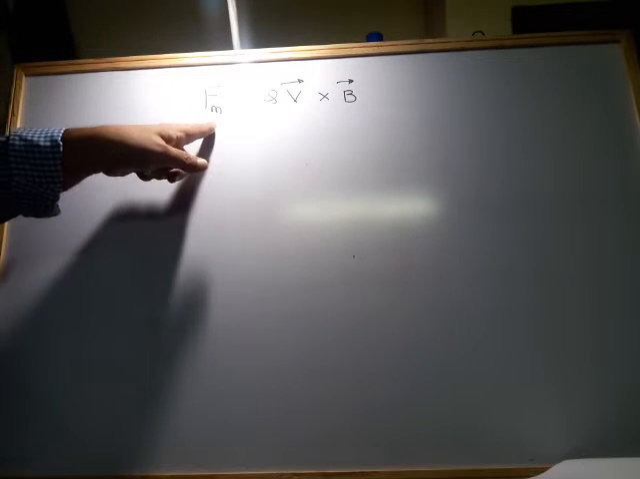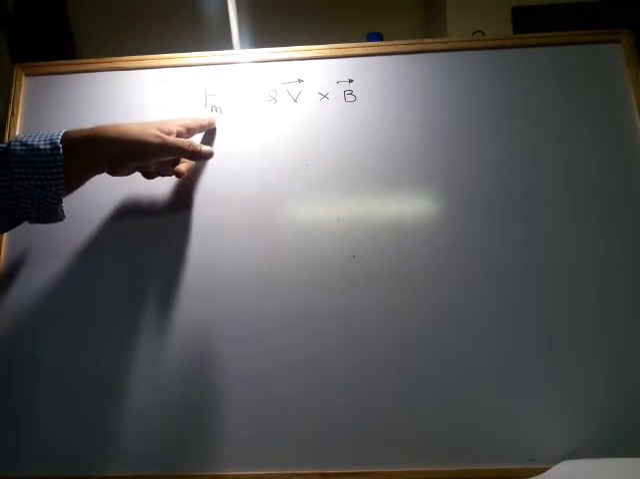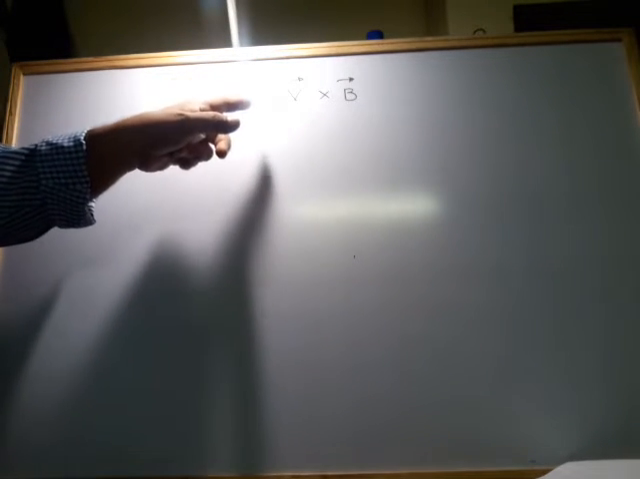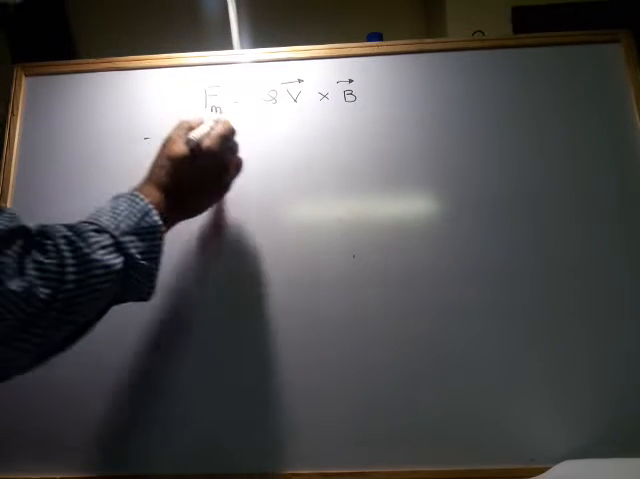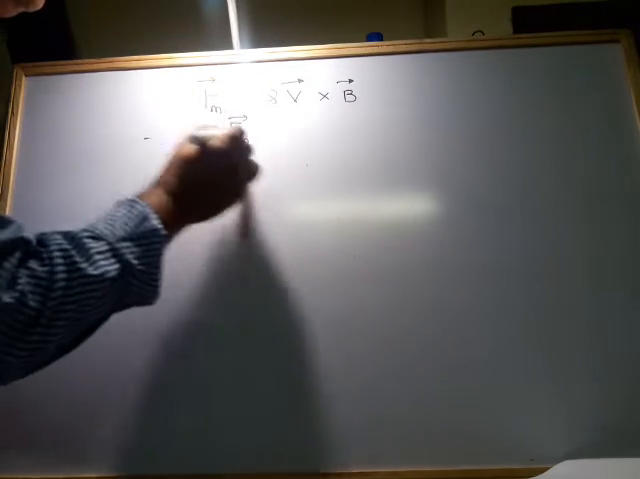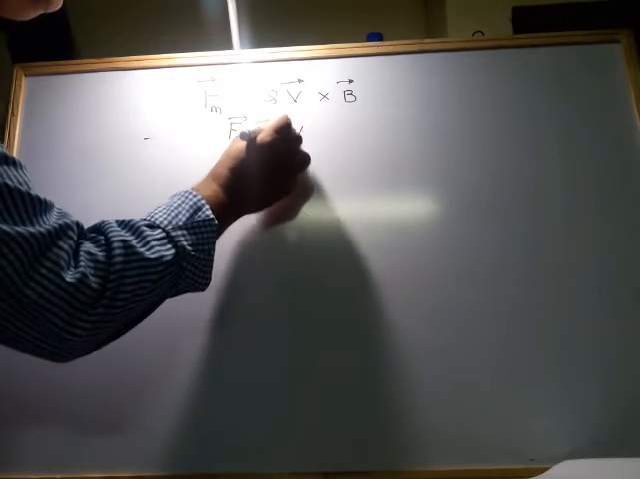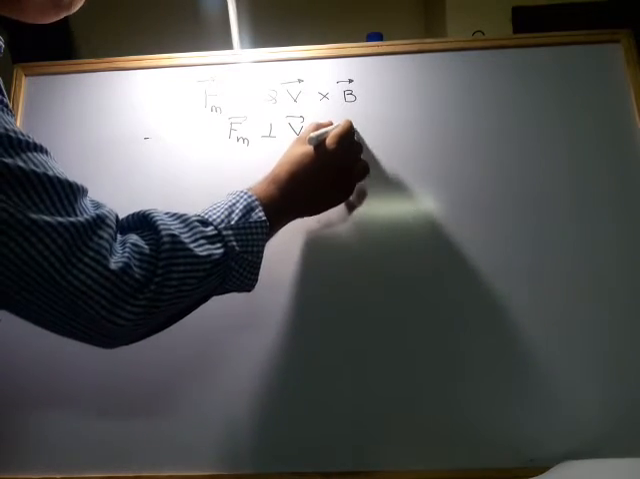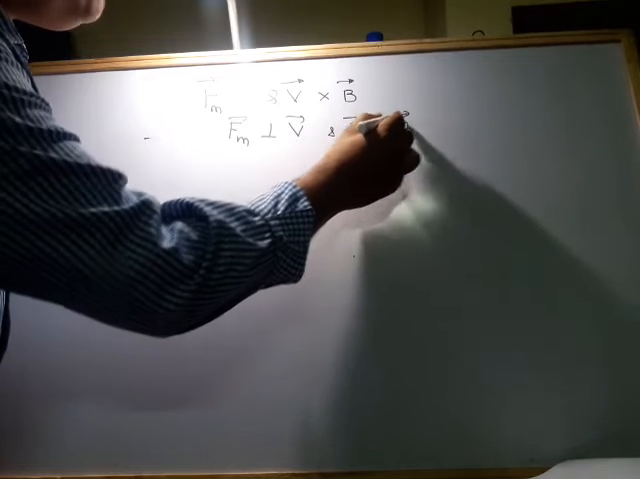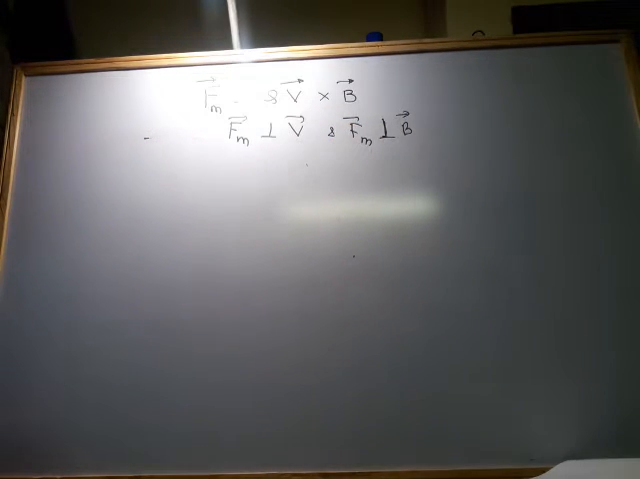Because here you see that for F to be present, q should not be zero. The amount of charge on the particle should not be zero, velocity should not be zero, and B should not be zero. These all things should be present. And also we have seen that the F_m vector, this magnetic force vector, is perpendicular to the velocity vector v, and perpendicular to the B vector.